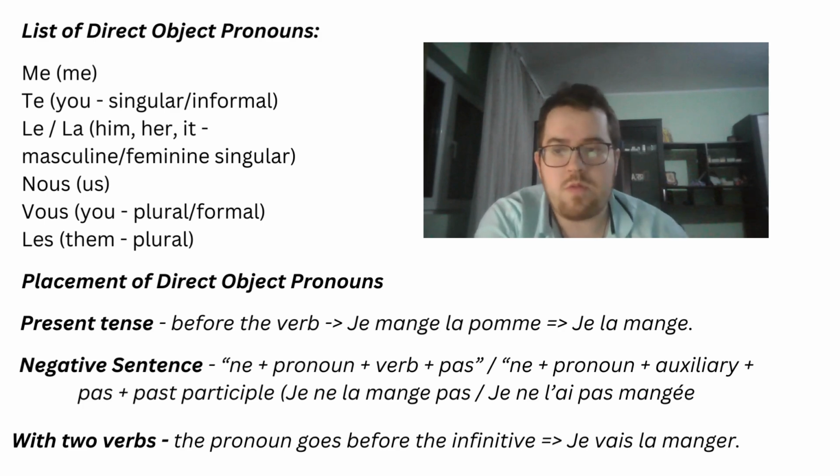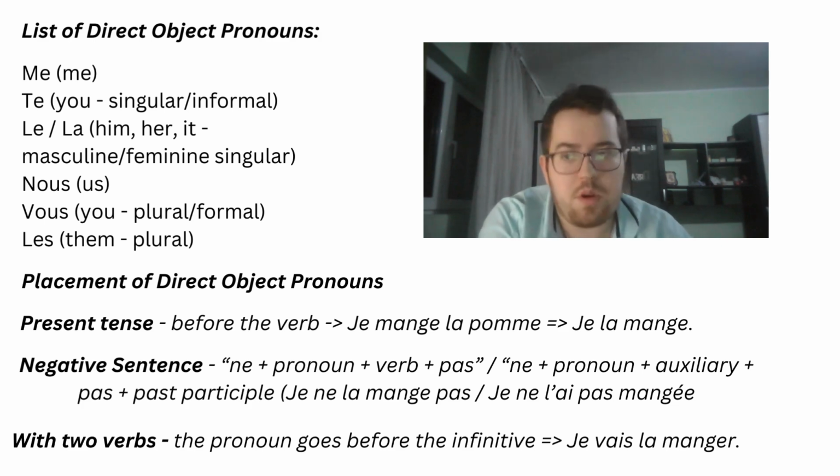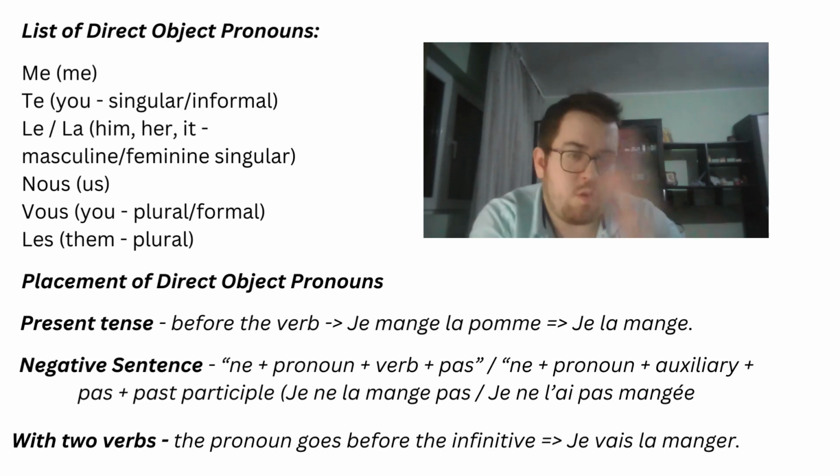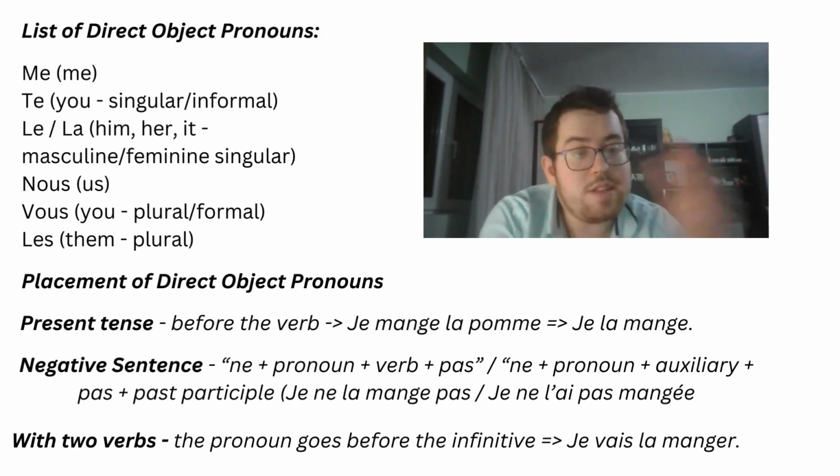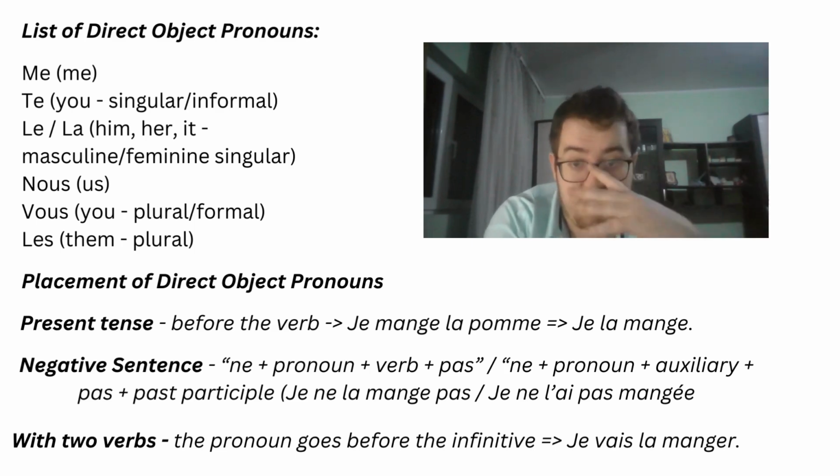Now, in order to avoid repeating direct objects, we use direct object pronouns, or how we call it in French, les pronoms objets directs. The list of direct object pronouns goes like this. So, we're going to have the forms in French and also the translations or the equivalents in English.